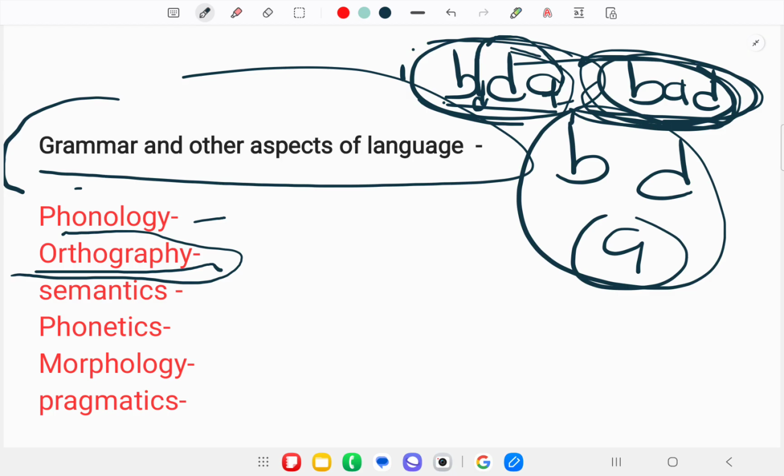Next, we have semantics. What is semantics? Semantics is concerned with the systems of meanings in the language, the meanings of words and the combinatory meanings of larger units. When do I talk about semantics? Semantics means meaning.